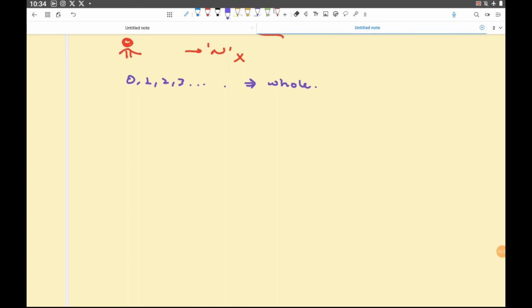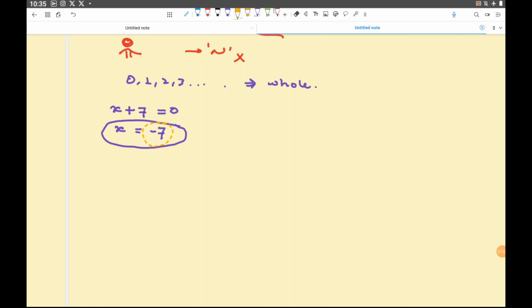For example, in your previous class 7, you would have studied a simple equation. For example, x plus 7 equal to 0. What does this give me? x equal to minus 7, right? So finally my answer is minus 7.